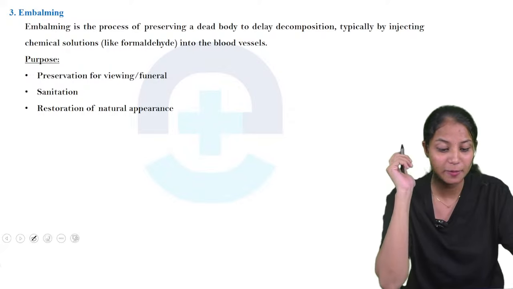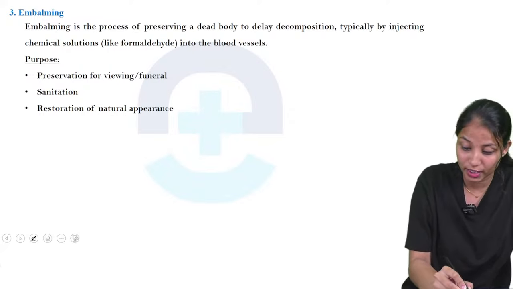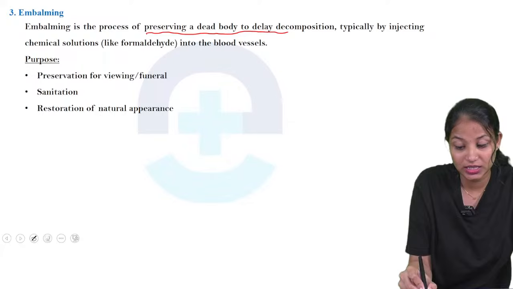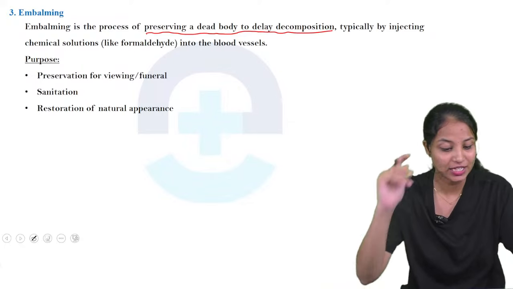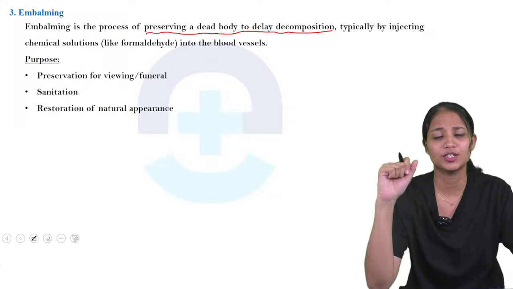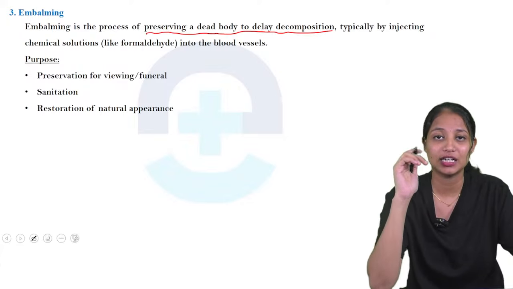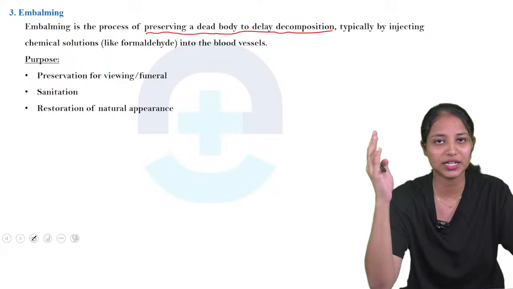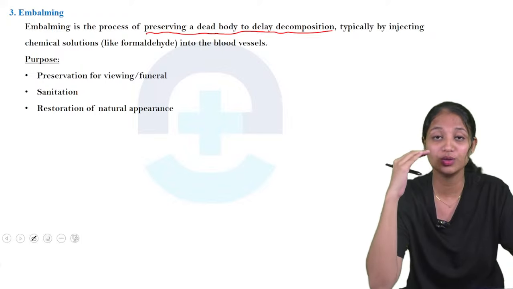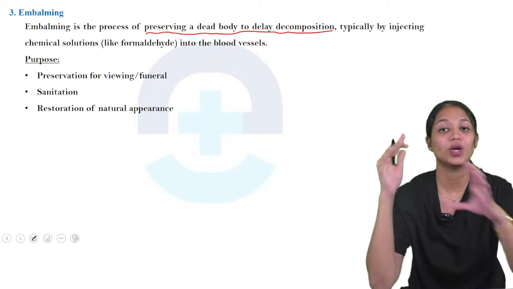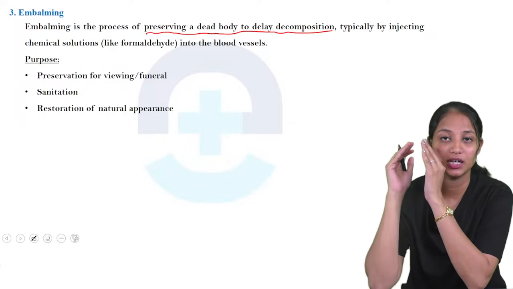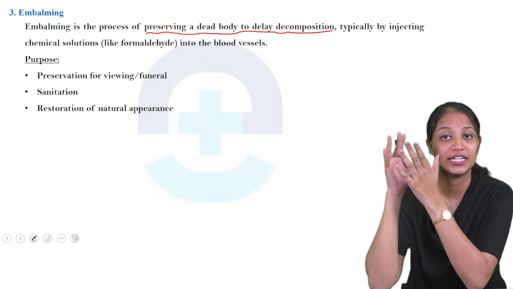So what is embalming? Embalming is the process of preserving a dead body to delay decomposition, typically by injecting chemical solutions like formaldehyde into the blood vessels. What do you mean by this? If a person has died and their close relatives are abroad, they will come back only after 2 or 3 days, so the body should not decompose. That's why we inject chemical compositions like formaldehyde. So it will not decompose, it will delay the decomposition.